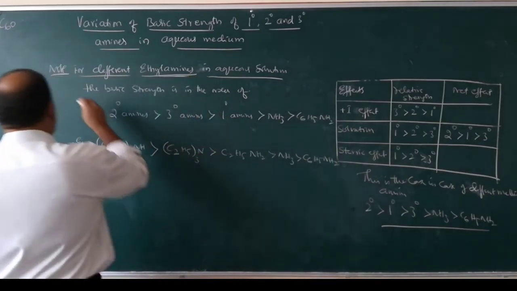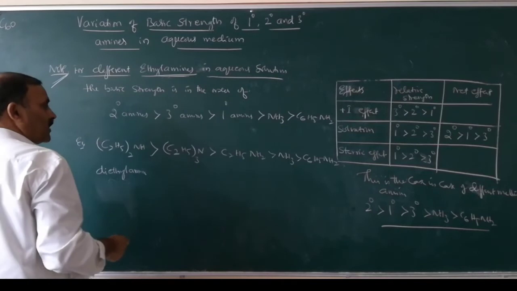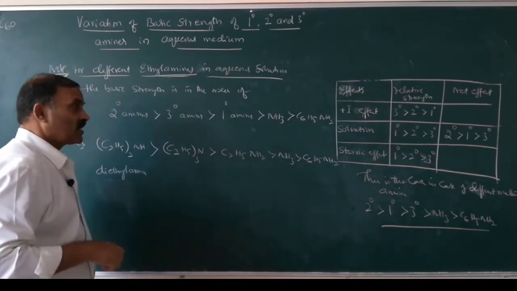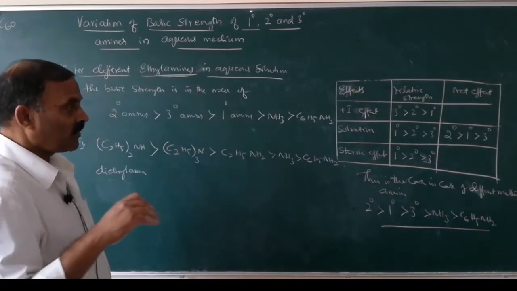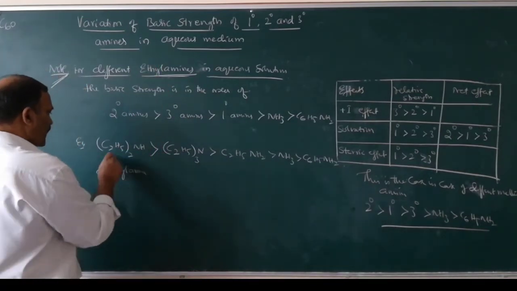So this is only for ethylamines. In your examinations you will be asked to remember only methylamines. This is extra information.